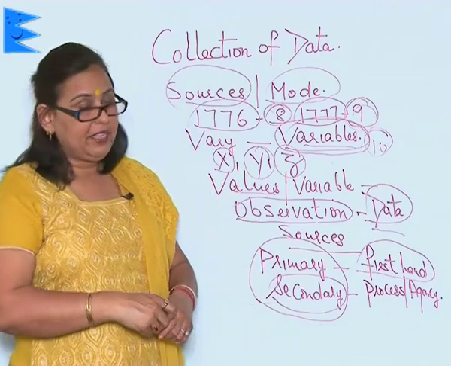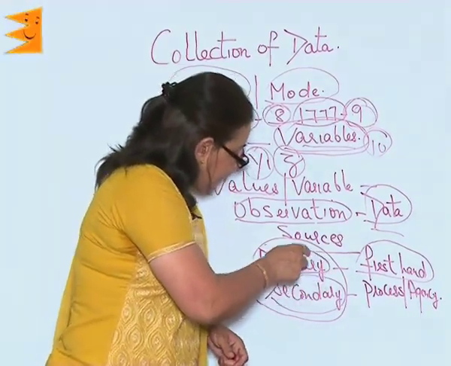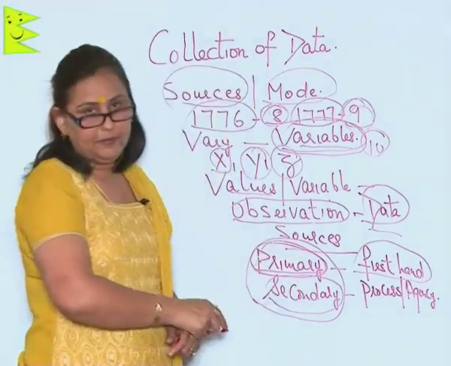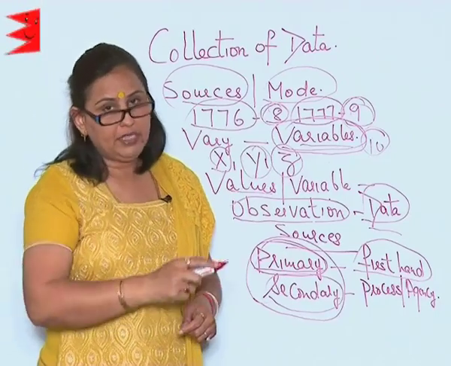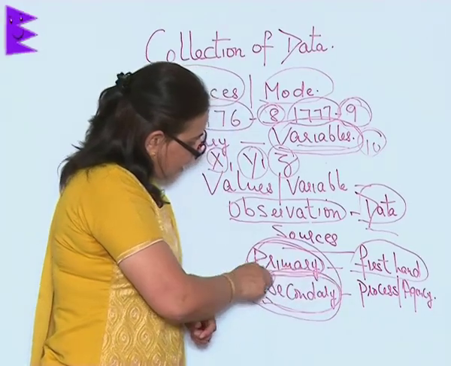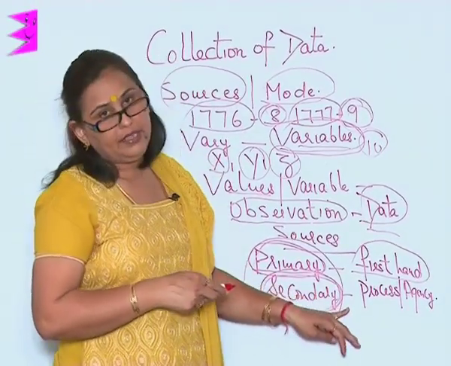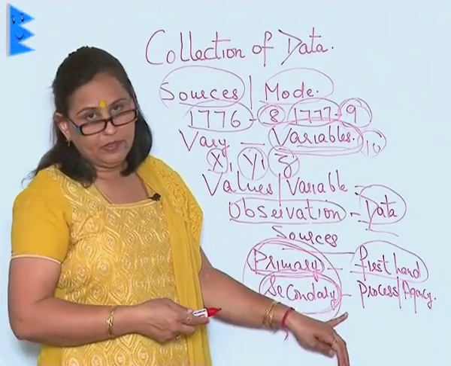Now, the basic difference is that primary data is meant exclusively for a particular thing, a particular piece of information, a particular individual, whereas secondary data is data which has already been used and which we are now reusing to gather some more information.